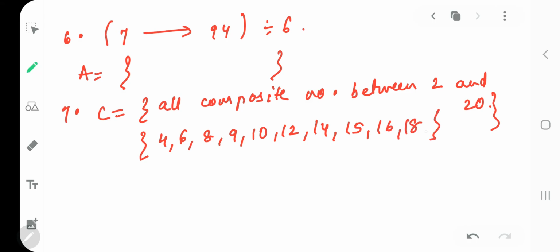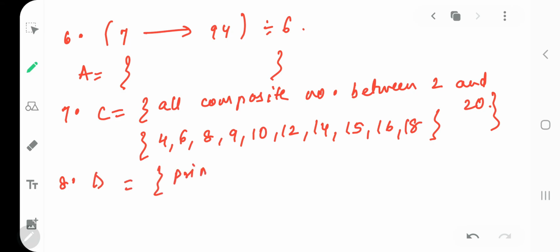Why have I left 19? 19 is a prime number. Why have I left 1, 2? Because 2, why have I left 2? Because it's a prime number. Why have I left 5? Again it's a prime number. So leaving all prime numbers, the rest of the numbers between 2 and 20 will be called composite numbers. Is that clear?